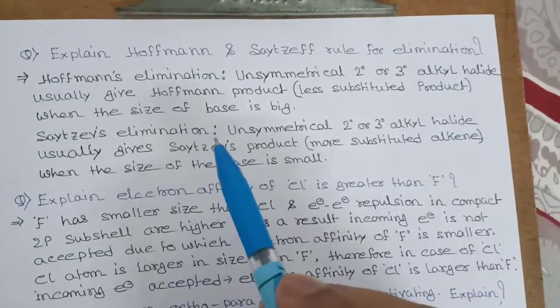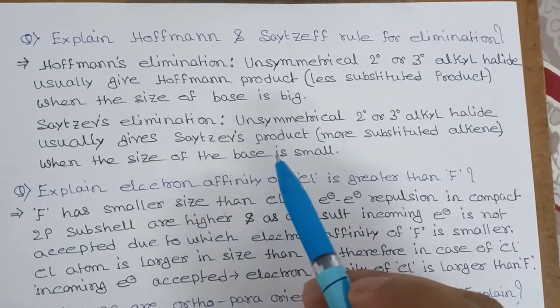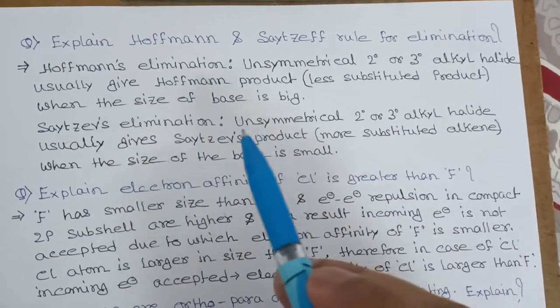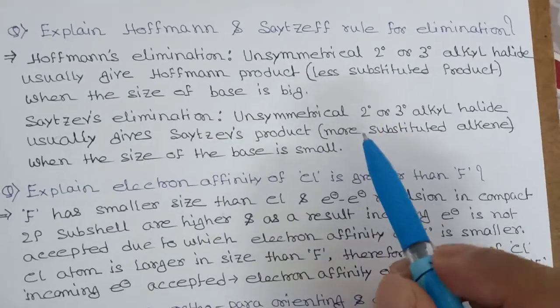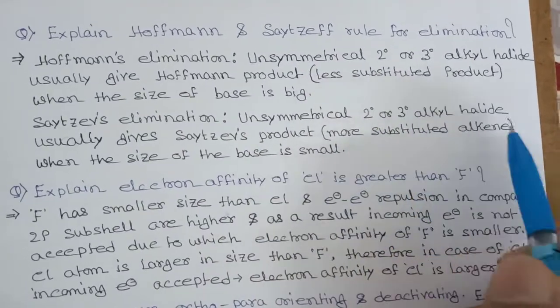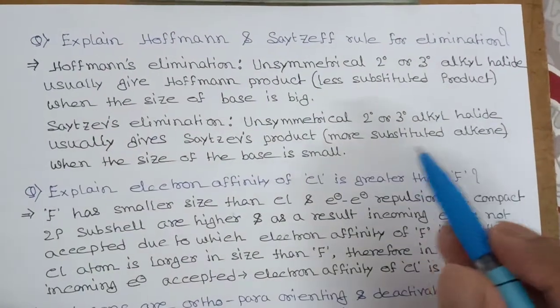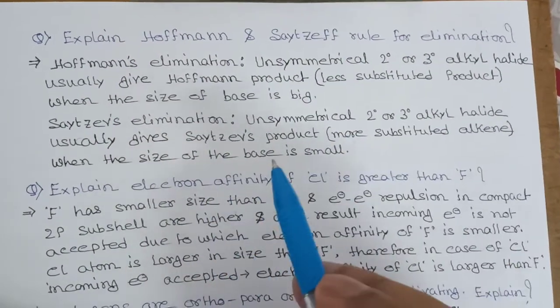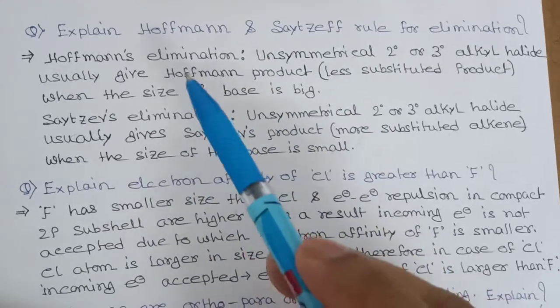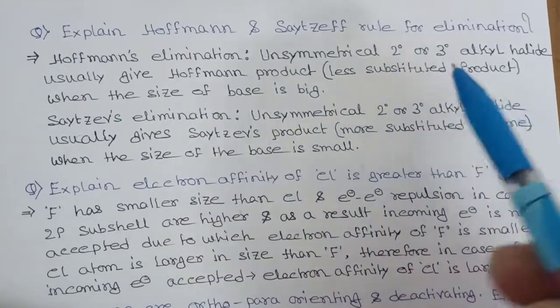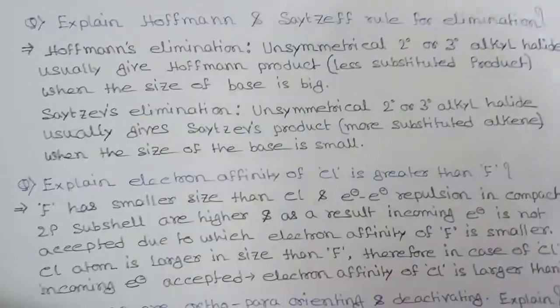And Saytzeff elimination means when the size of the base is small, there will be formation of the Saytzeff product. And Saytzeff product is the most substituted. So just remember, Saytzeff elimination means most substituted alkene and the size of the base will be small. And Hofmann means less substituted product, size of the base is big.